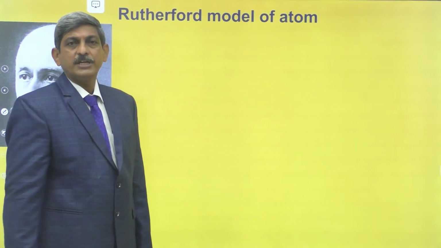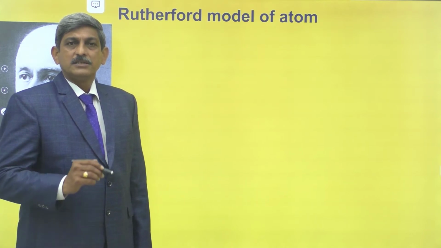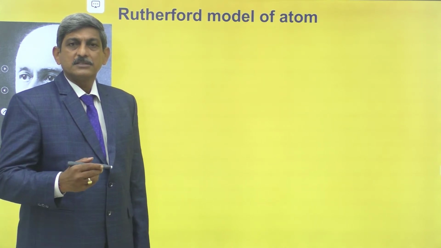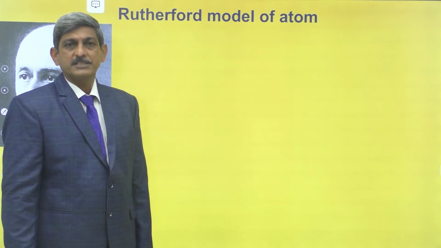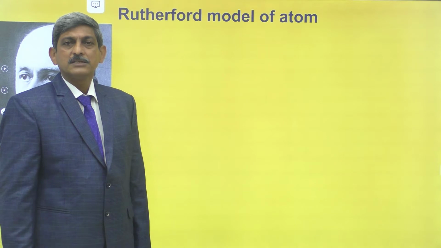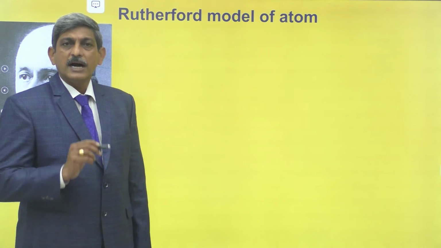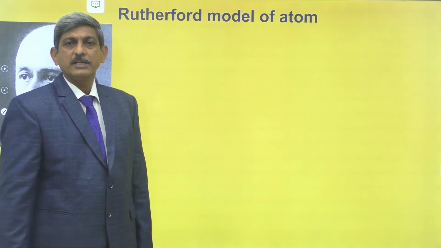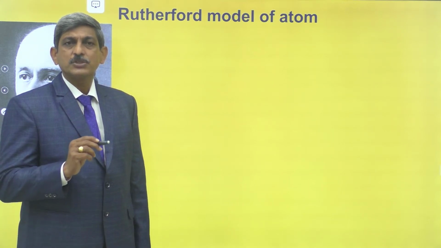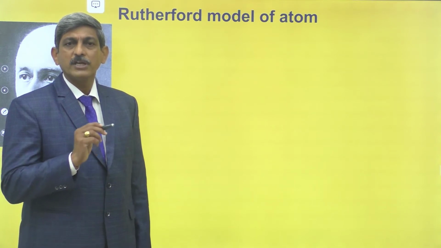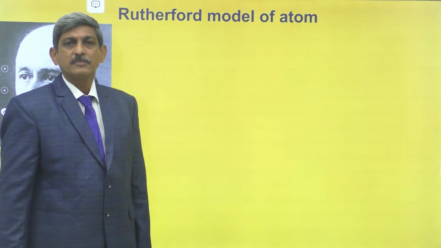In the previous unit, atomic structure, we studied the different atomic structures proposed by different scientists. In that, the scientist Rutherford performed the alpha particle scattering experiment. By studying the scattering of the alpha particles through the very thin gold foil, he concluded the structure of the atom.